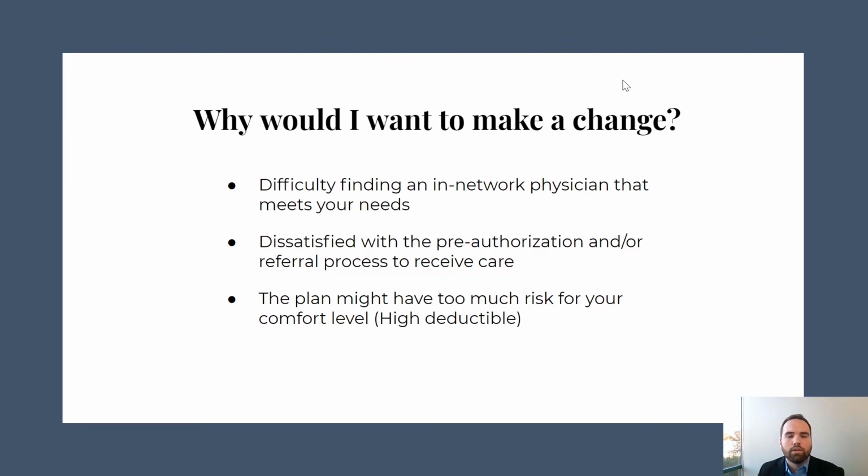The plan might have too much risk for your comfort level. So, a lot of these Advantage plans, they have a very low monthly premium, and sometimes even zero, but they have a very high annual out-of-pocket maximum, which usually hovers around $7,000. And so you might be looking at that and going, I don't know if I would be comfortable with paying that much out of pocket if something were to happen. And so a lot of the supplements have a much, much lower annual out-of-pocket cost. But again, you want to make sure before you make any of those changes that you are approved for the supplement before you go ahead and disenroll from your Advantage plan.